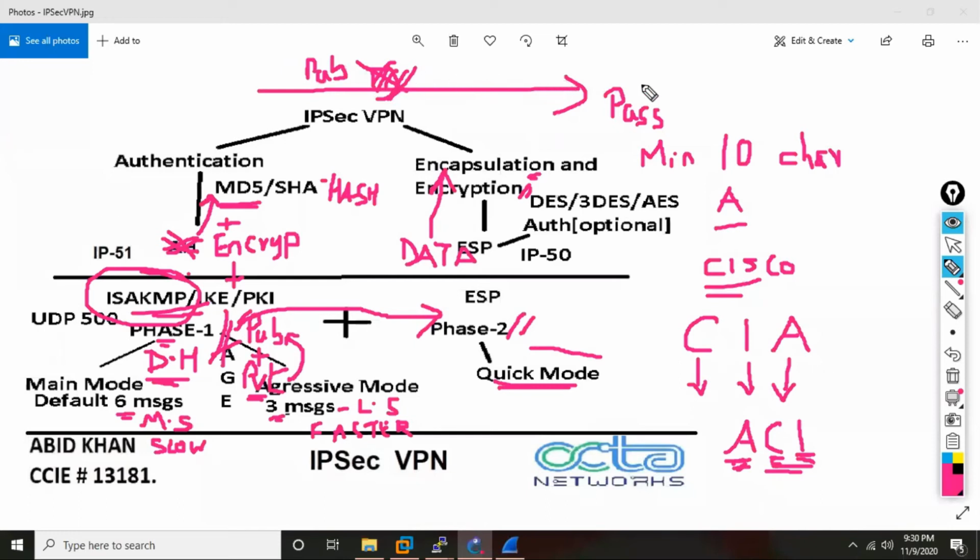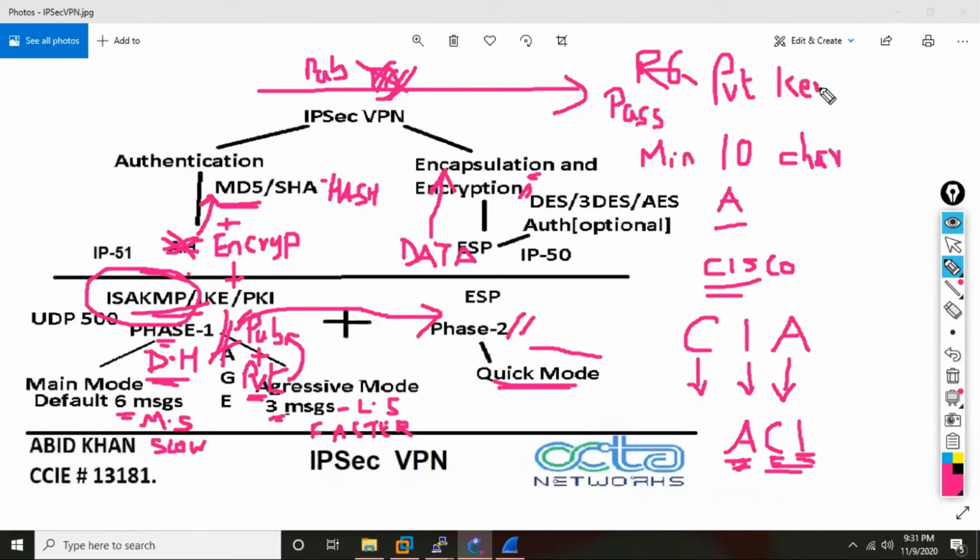Once this encrypted data lands on the other side, let's say on R6, R6 has to decrypt the data. To decrypt the data, R6 will use its private key. So the public key is only used for encrypting the data. The private key is used for decrypting the data.